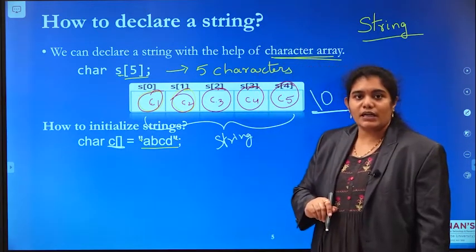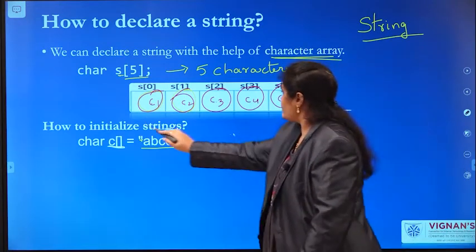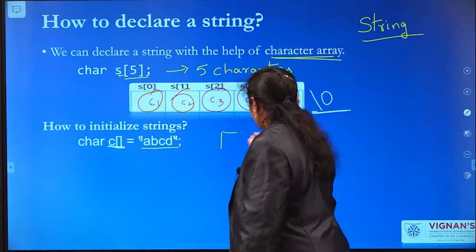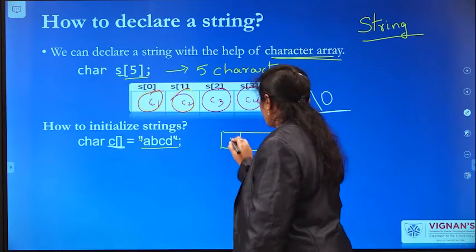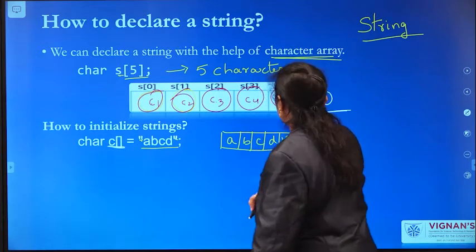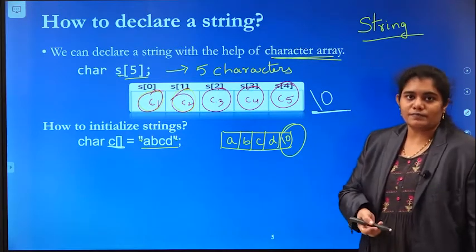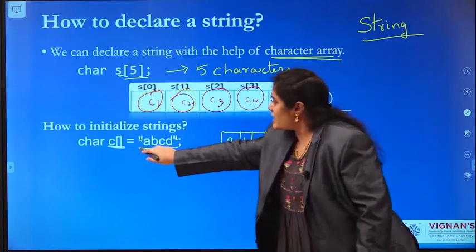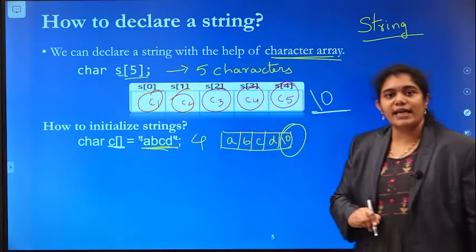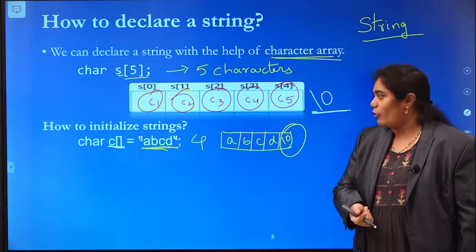I am enclosing within the double quote. So the memory representation for this is A, B, C, D and a null character. The null character will be automatically assigned by the compiler. So the size of this particular array is 4, because how many elements are we going to place here? Only 4 characters. So the size is 4.